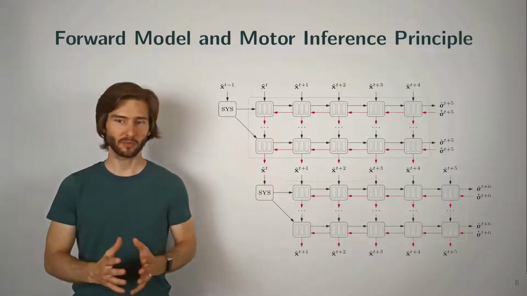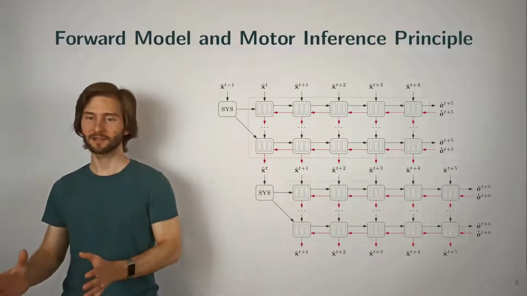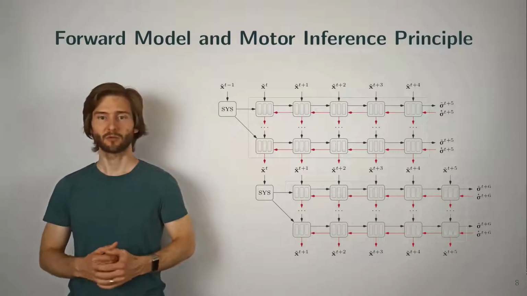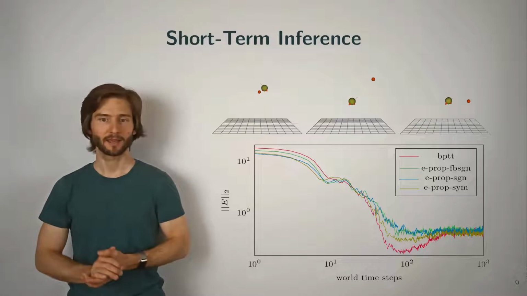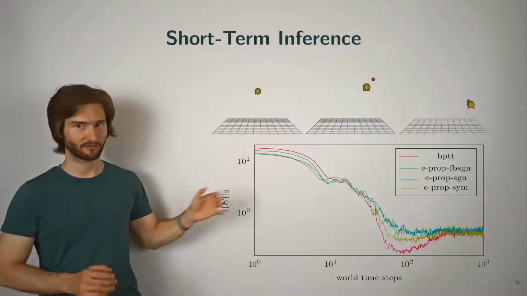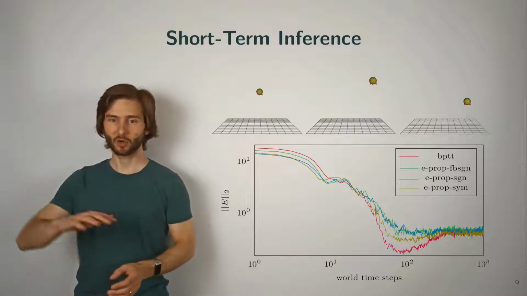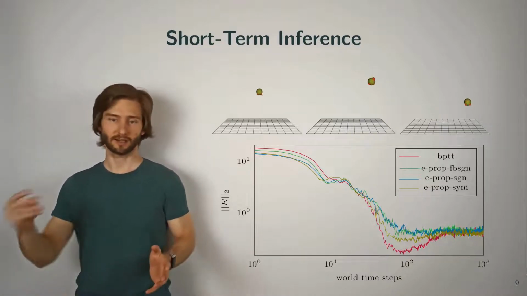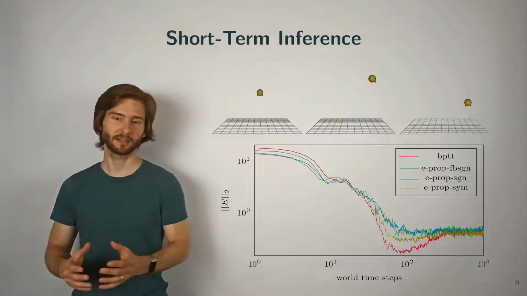And instead of backpropagating through time, we can also compute the input errors within a single imaginary world time step based on an e-prop variant, which also allows us to calculate the input errors forward in time. And as you can see here on the graph on the right, the different e-prop variants perform very similarly in terms of hovering accuracy. And only in the beginning, when approaching the target, backpropagating through time really manages to get significantly closer to the target.